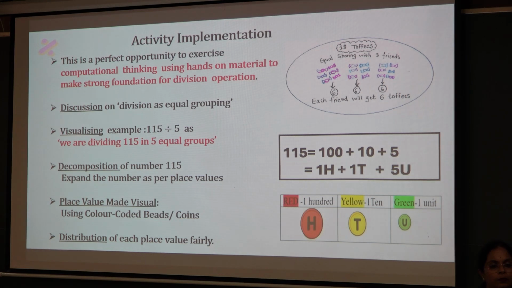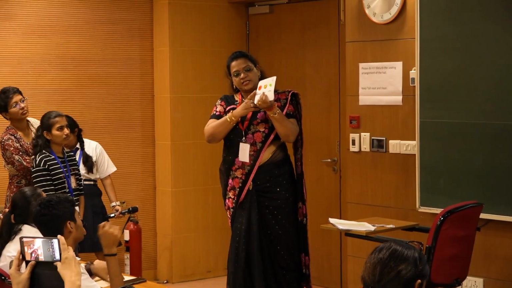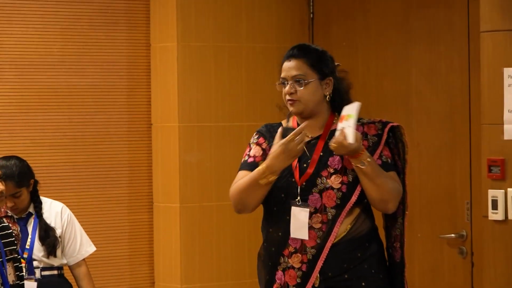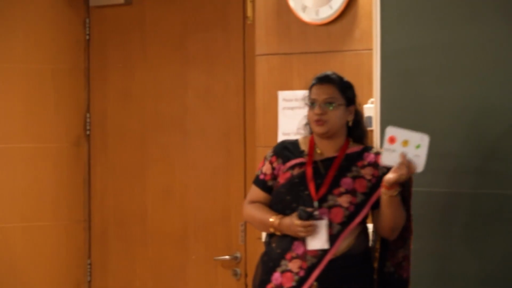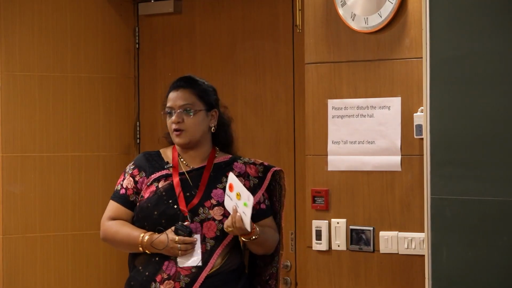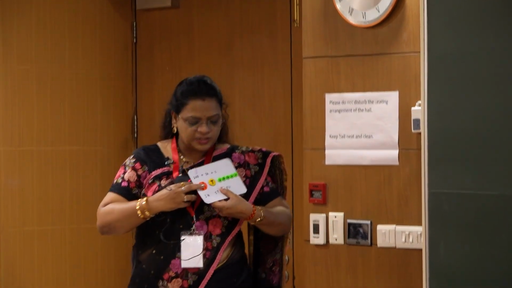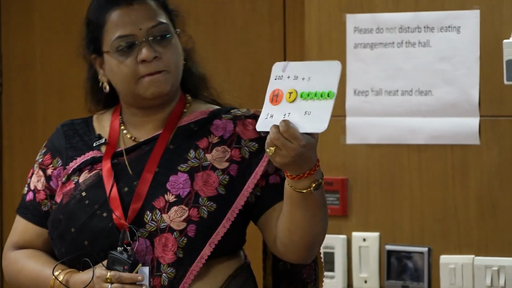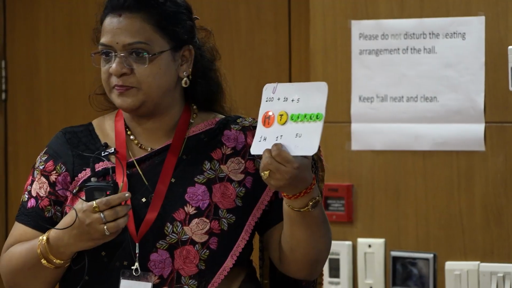As this is a hands-on activity, the teacher wanted to give visuals for the place values, and that is why the teacher used color-coded coins to represent these place values, such as hundreds, tens and units. This was the time when children had to show the 115 quantity in terms of color-coded coins. And wonderfully, children presented the number as 1 hundred, 1 ten and 5 units.